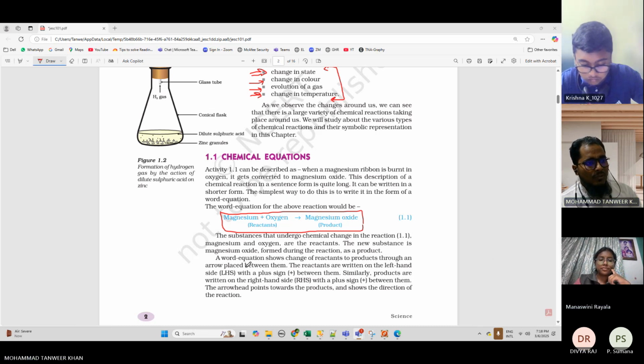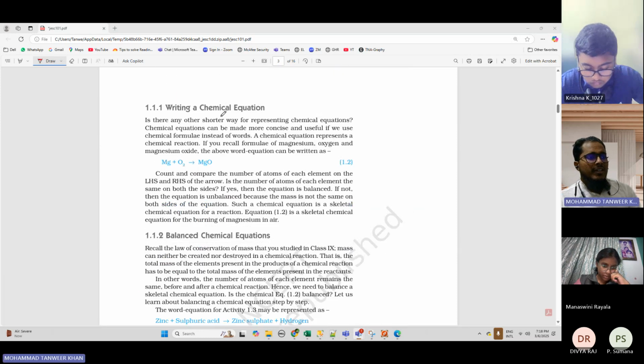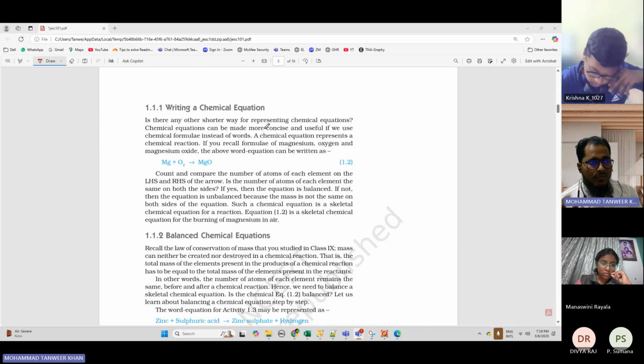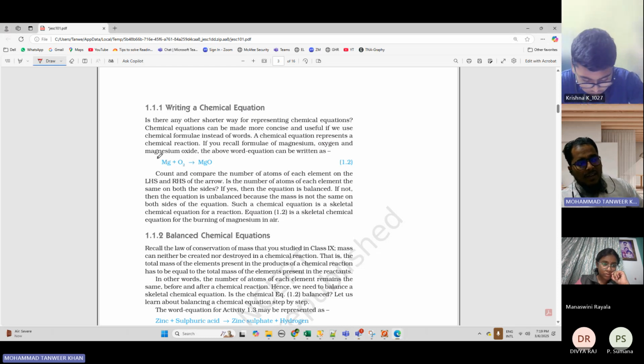Now, writing a chemical equation. Is there any other shorter way of representing chemical equations? Chemical equations can be made more concise and useful if you use chemical formulae instead of words. A chemical equation represents a chemical reaction. If you recall the formulae of magnesium, oxygen and magnesium oxide, the word equation can be written like this.